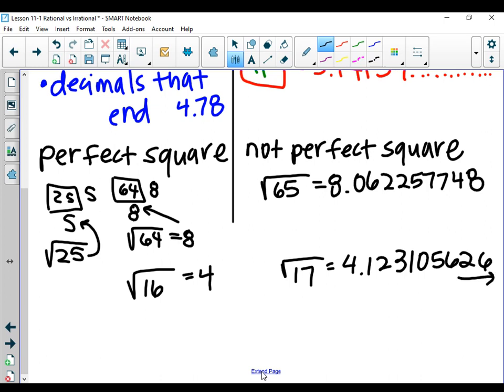I want you right now to just know it in your head: what's going to be the difference between a perfect square and a not perfect square. What times itself got you to 64? 8. What times itself got you to 65? No one knew that, which is fine. What I do want you to know is it's a really long decimal that does not end or repeat.